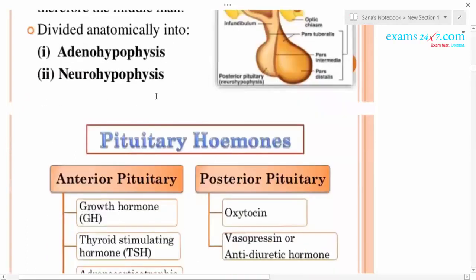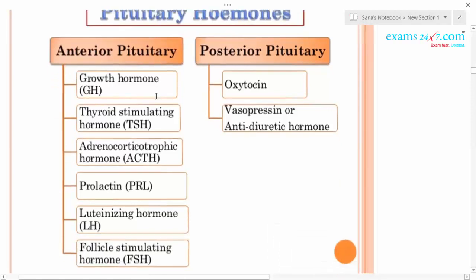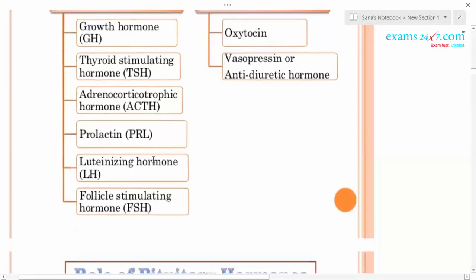The anterior pituitary or adenohypophysis is further divisible into pars distalis and pars intermedia. The pars distalis secretes hormones like growth hormone GH, thyroid stimulating hormone, adrenocorticotropic hormone, prolactin, luteinizing hormone, and follicle stimulating hormone.